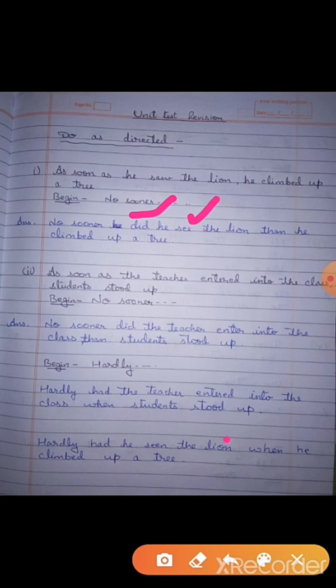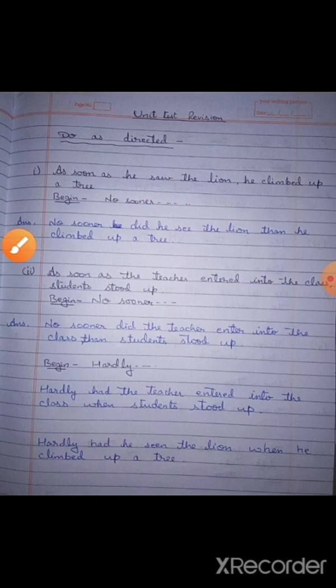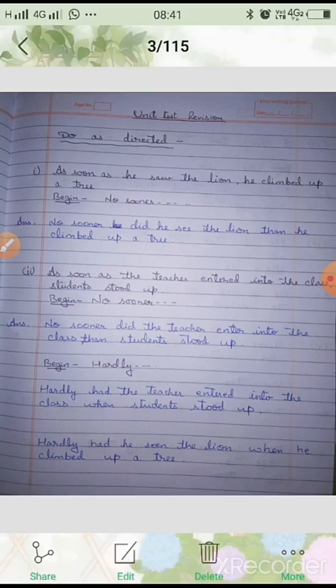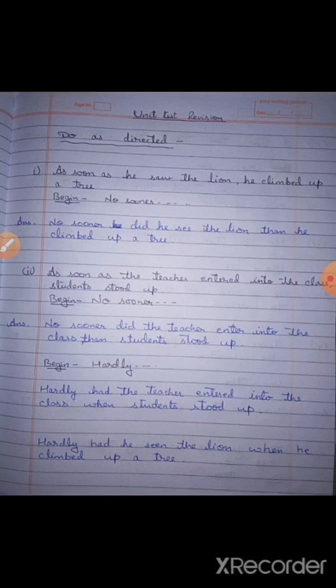Once again I'll repeat for you: No sooner did he see the lion than he climbed up a tree. And if you are writing using "had": No sooner had he seen the lion than he climbed up a tree. Okay, now see, one more example we'll do.